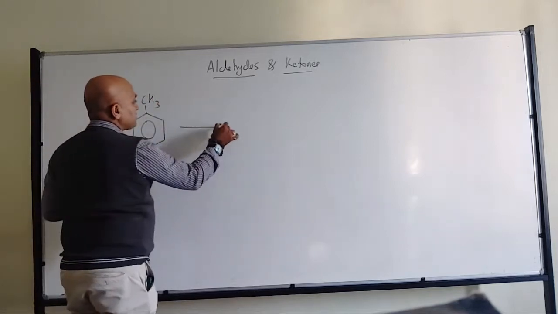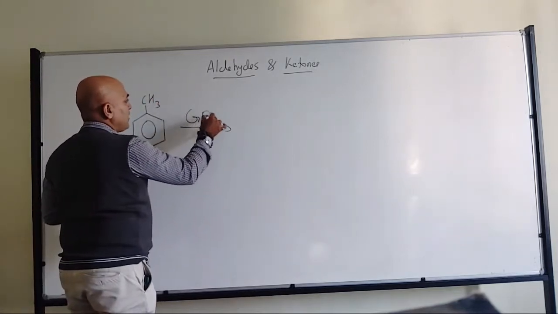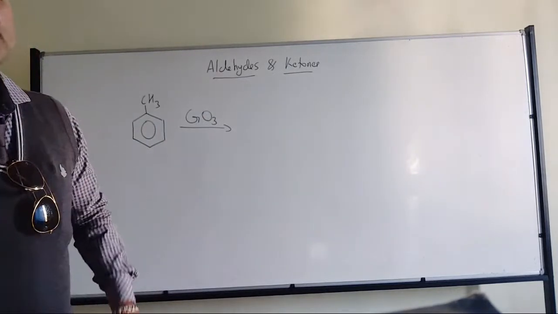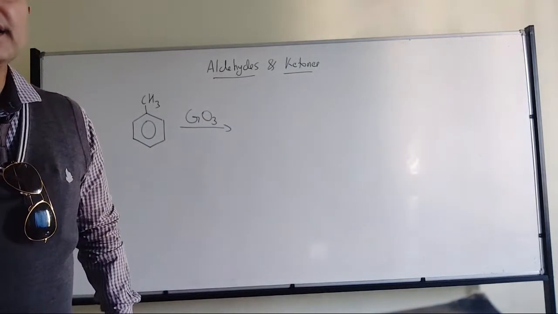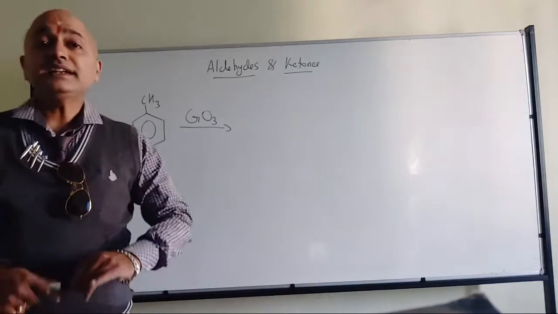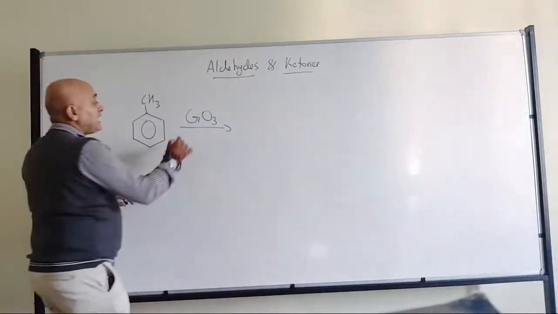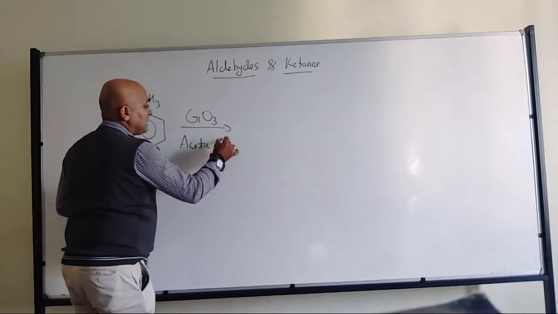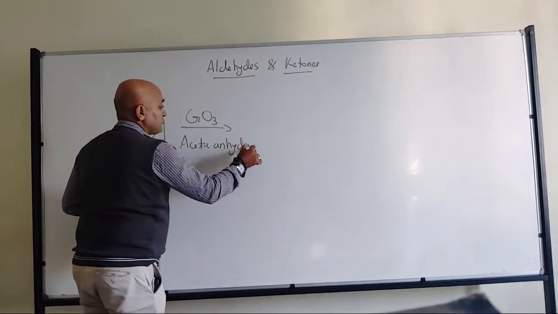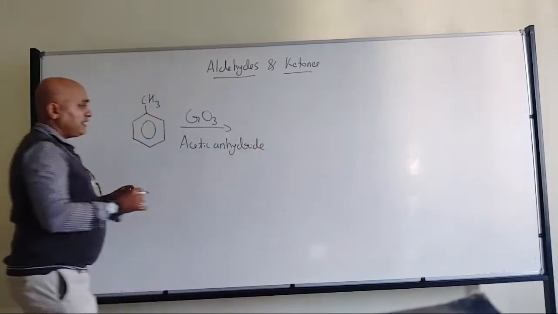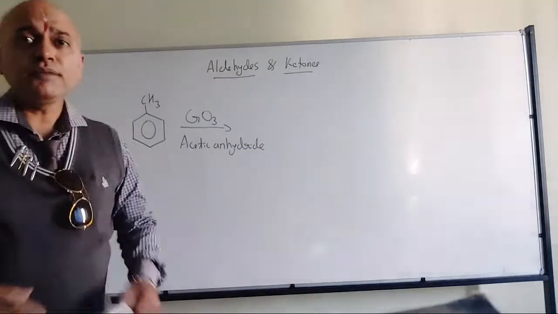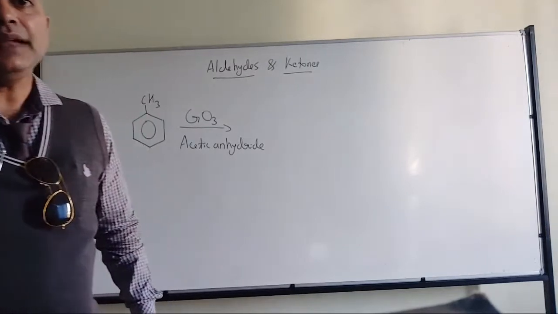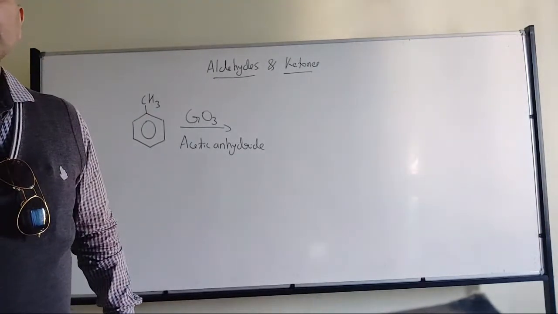In the presence of chromic oxide or chromium trioxide, anything is fine, and the reactant is acetic anhydride. So why is it called an anhydride? Any one of you? Why anhydride in the name? What is the reason?